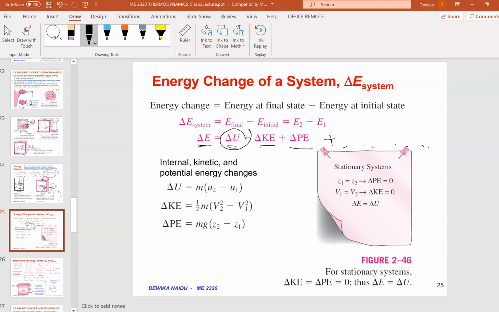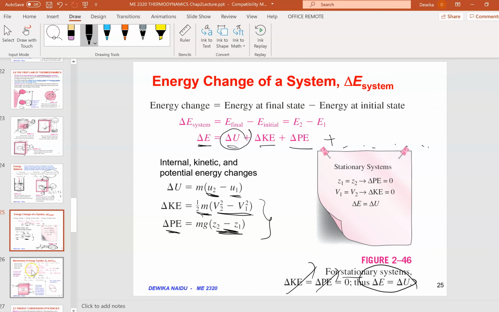What is delta U? Delta U is the change in internal energy. Where to get the value of U? You will see this in chapter 3, from the tables at the back of the textbook. Every molecule and every particle has internal energy. Kinetic energy is due to movement, so this is velocity, and potential energy is due to height. These two forms are mechanical forms of energy. If the system is stationary, KE and PE automatically become 0, so we only look at internal energy.